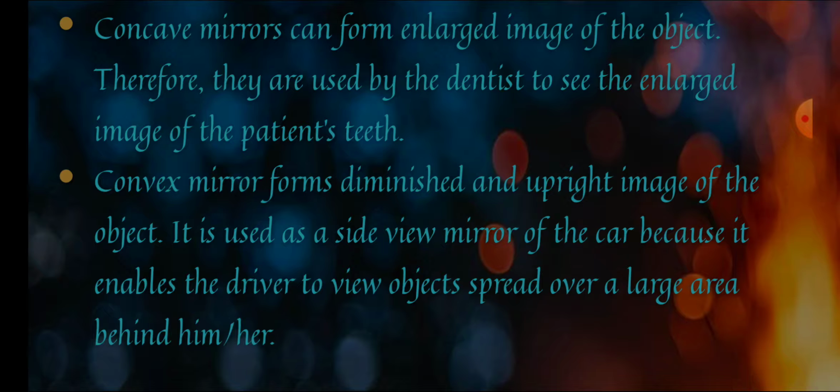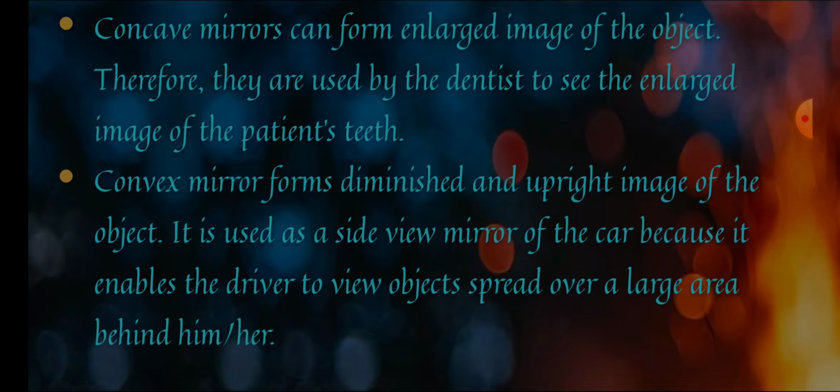Last but not the least is the mountaineer reflector. As the mountains have very wavy roads and one way roads, to avoid accidents the convex mirror is used as a reflector so that the drivers can easily see the traffic and move in a proper manner.